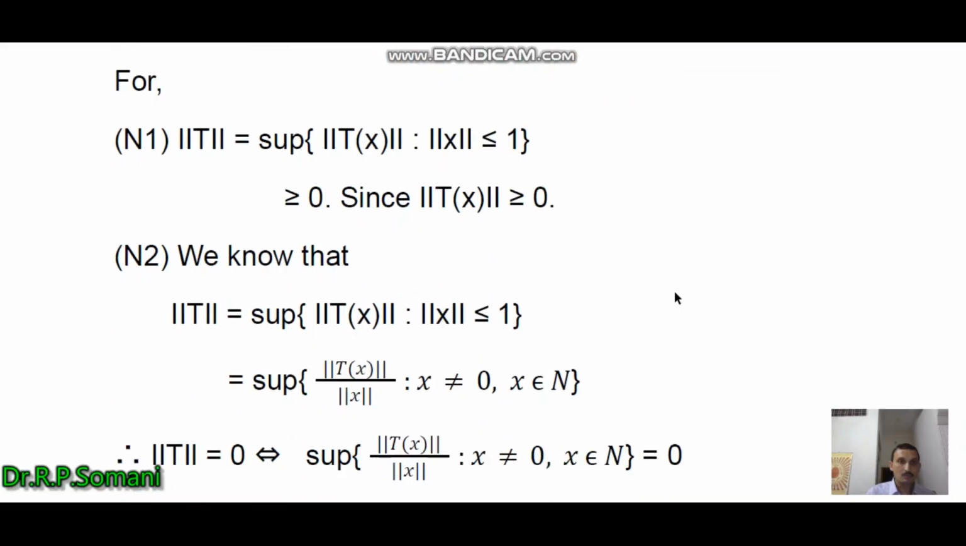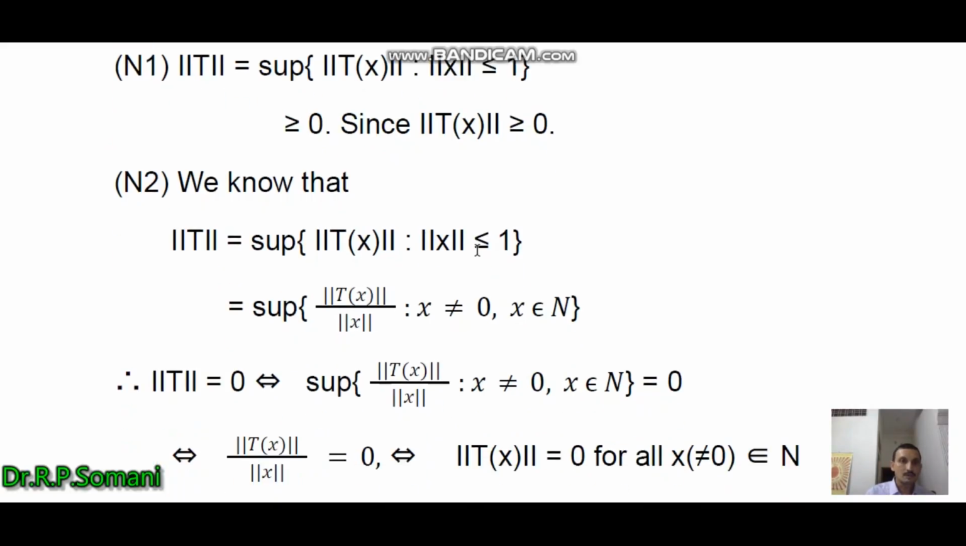So the first property we see here: norm of T equals supremum of norm Tx such that norm x is less than or equal to 1. As norm is always a non-negative quantity, this supremum is also greater than or equal to 0, since norm of Tx is greater than or equal to 0. So this is the first one.